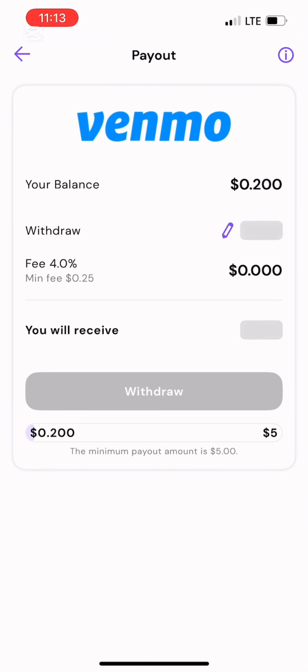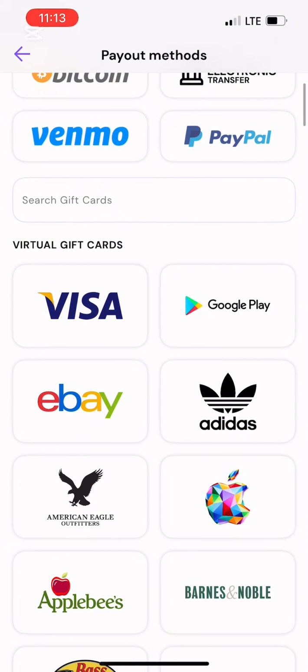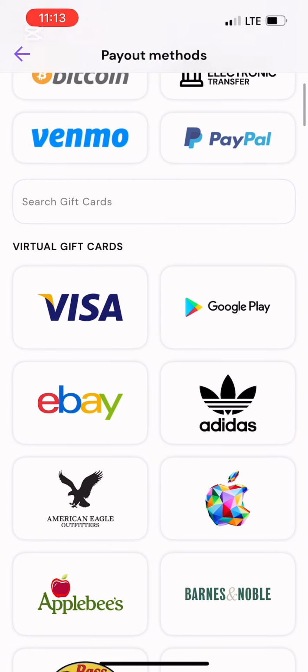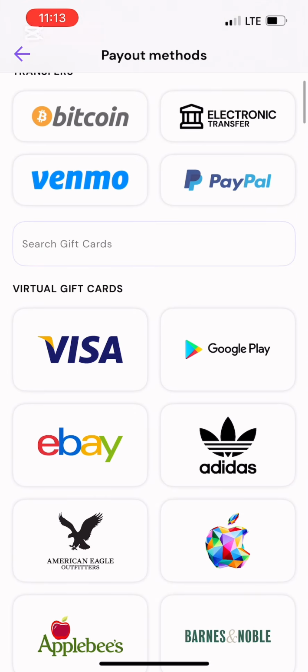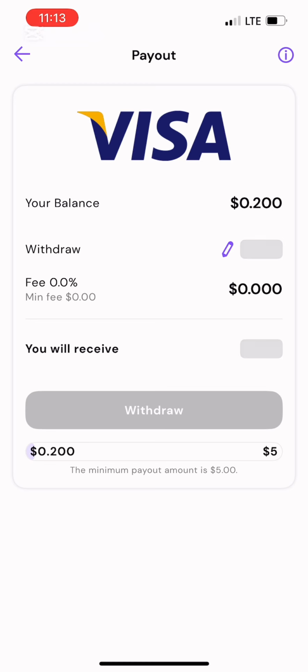And this is Venmo, right? And there are other cash out options like gift cards. You can also cash out on gift card if you feel like it. Their payment is instant, right? Within 5 minutes you receive your payment. Okay, so now these are gift card options.